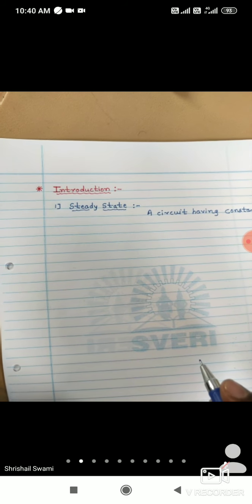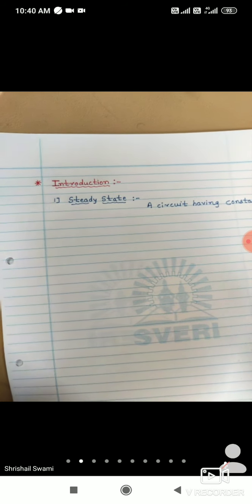A circuit having a constant source. Constant source means suppose you are applying 5 volts and the circuit has a resistor of 5 ohm, then the current will circulate and that current will be 1 ampere. So 5 divided by 5 gives 1 ampere. That 1 ampere will never change with respect to time. It remains the same until you remove that voltage source.